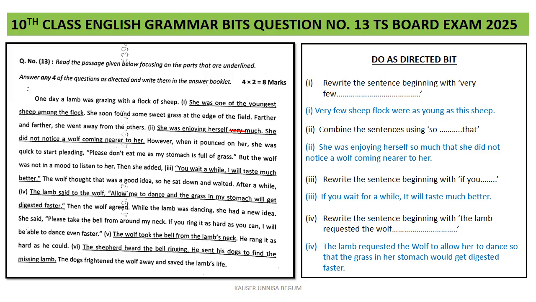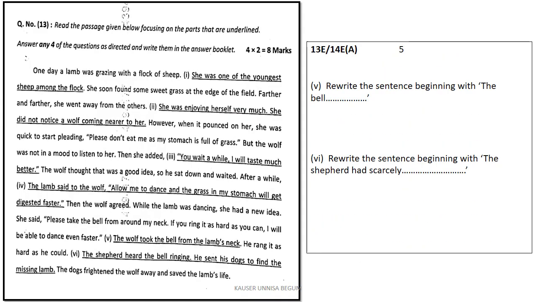Now let's move on to question number 5. The wolf took the bell from the lamb's neck. The question: you have to rewrite the sentence beginning with "the bell." Now I have converted the sentence like this: The bell from the lamb's neck was taken by the wolf. This is the correct answer because question number 5 is written in active voice and we have converted it into passive voice. Moving on to the sixth question.